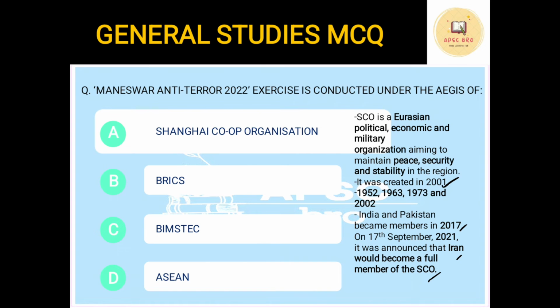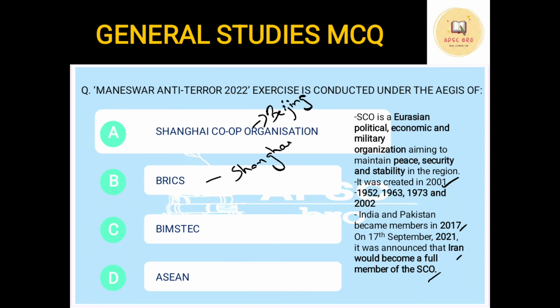see the established date when they are created, their headquarters, their other important information. Like the SCO headquarter is located in Beijing, right? BRICS headquarter is located in Shanghai. Now this is a little bit confusing. See, in the first instance, you might feel that Shanghai Cooperation Organization has its headquarter in Shanghai, but no, it's in Beijing. BRICS headquarter is in Shanghai.